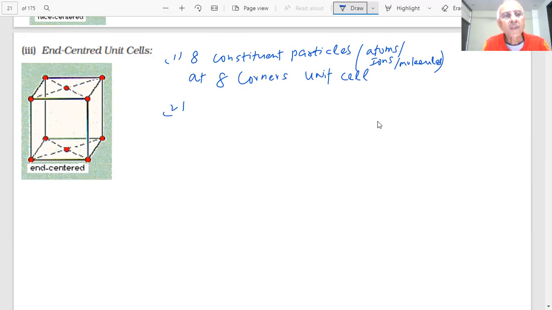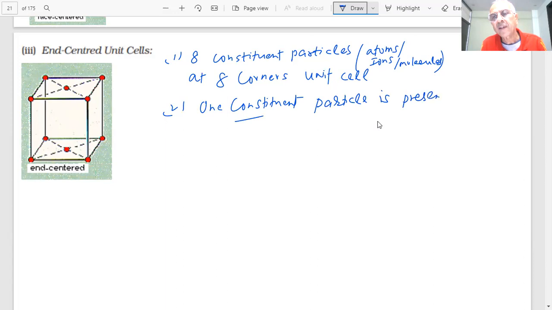And there is one constituent particle present at the center of any two opposite faces.